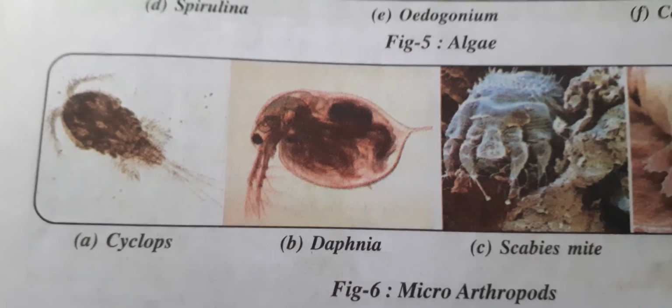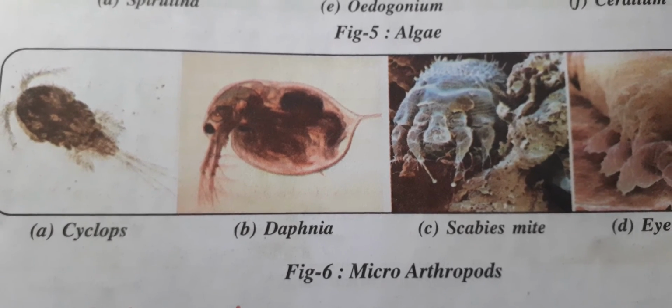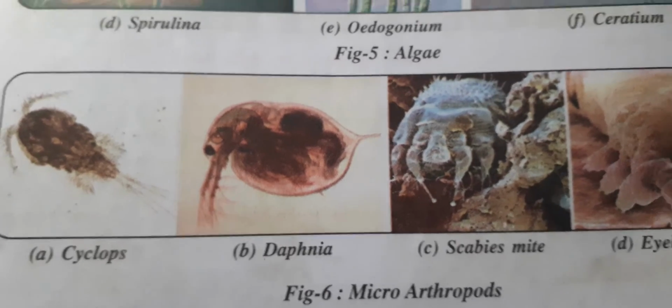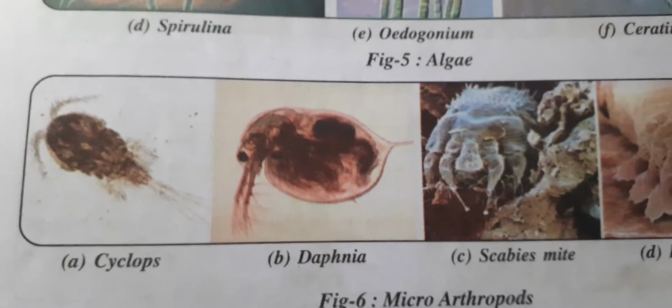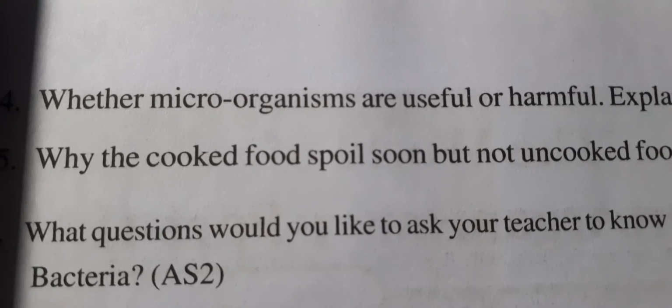These are the arthropods, which cause diseases like scabies. These are called joint-legged organisms.